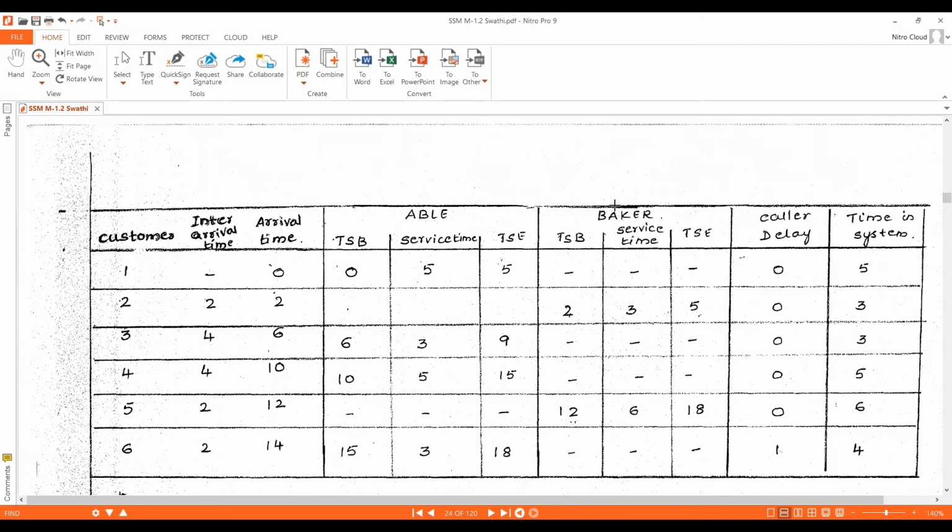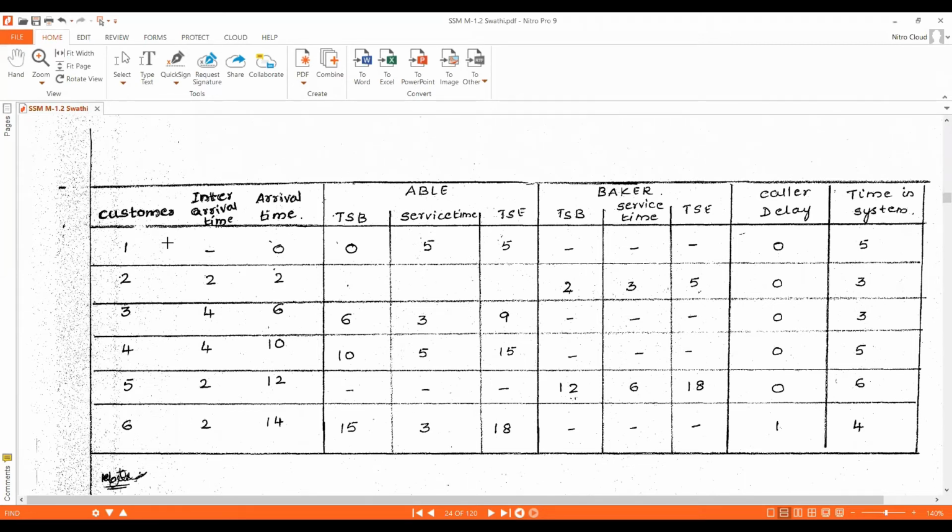You can see now, this is the simulation table we need to draw. Here they have asked us to simulate it for 6 customers, so write down the customers as 1, 2, 3, 4, 5, 6. Next, inter-arrival time.